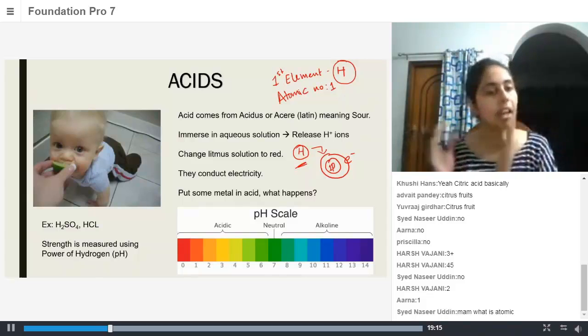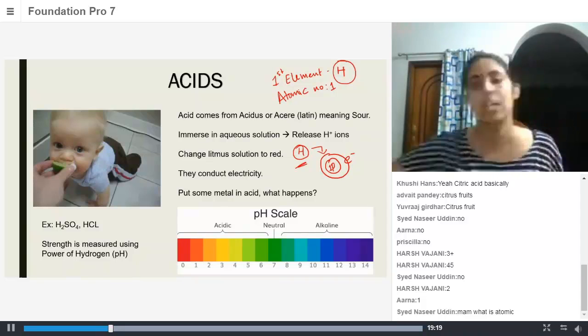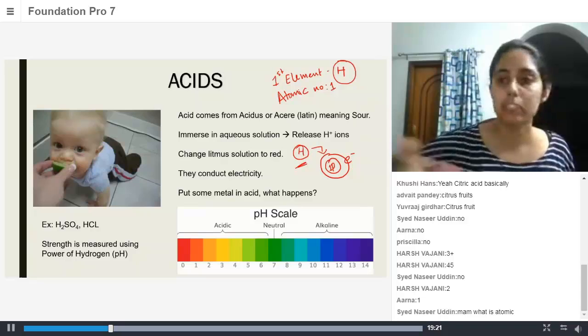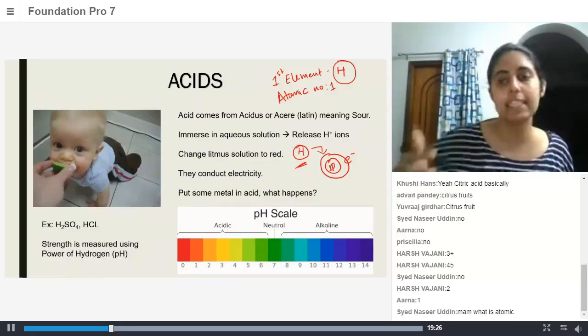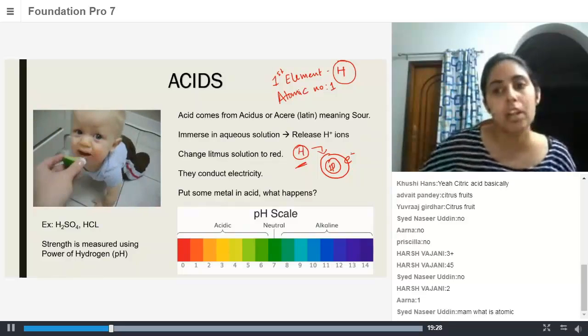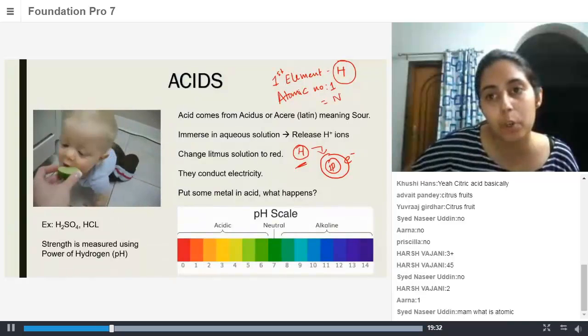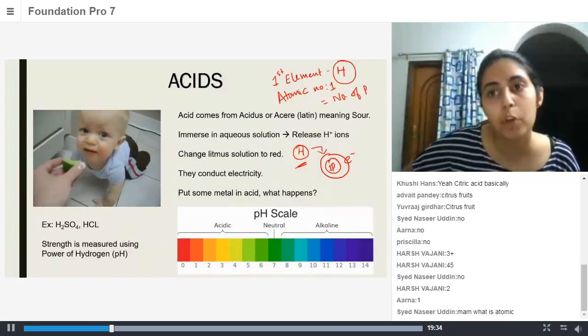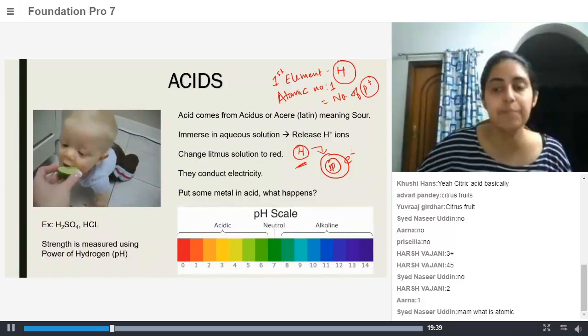Hydrogen has an atomic number of 1, which means it has one proton. So atomic number is equal to the number of protons. Protons are positively charged, electrons are negatively charged.